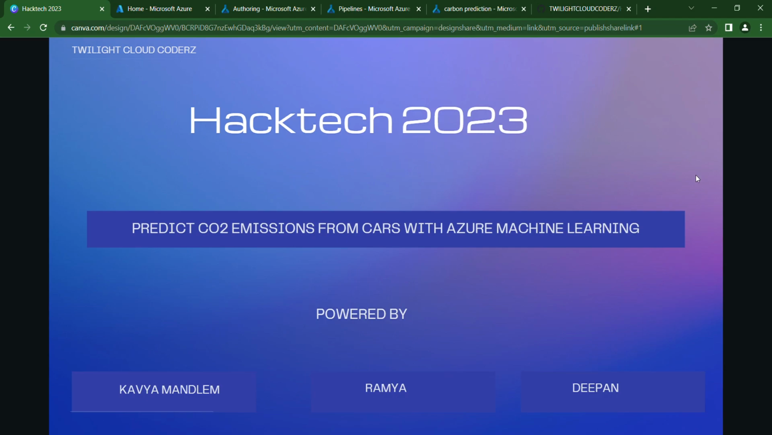Hello everyone, Deepan from Team QLite here to demonstrate our project, predicting carbon dioxide emission from cars using the Azure Machine Learning linear regression algorithm, built for Hacktech 2023. Let's see how our project helps in real time.